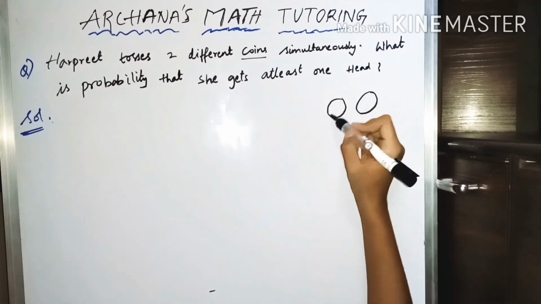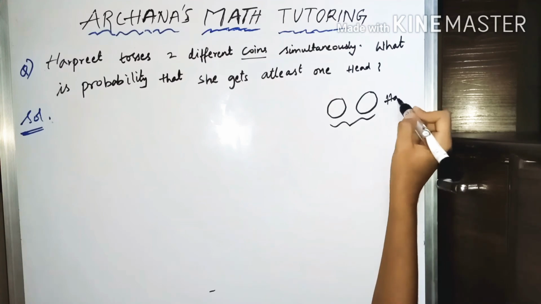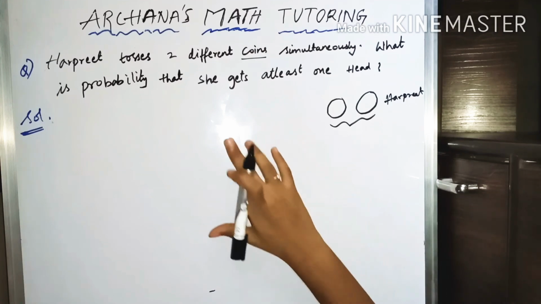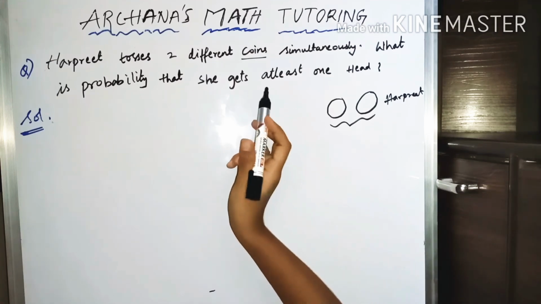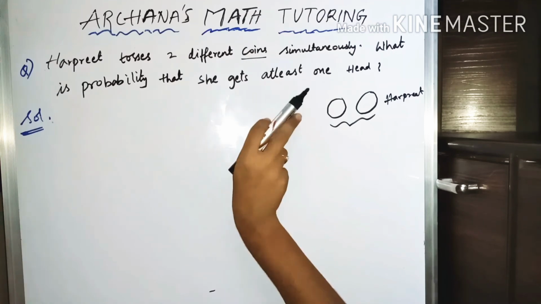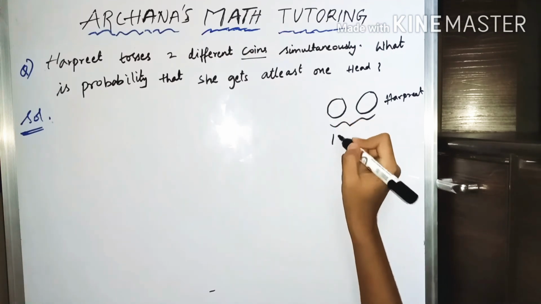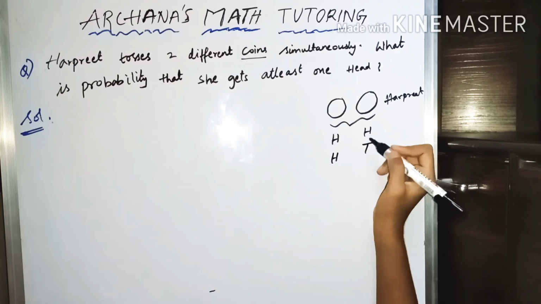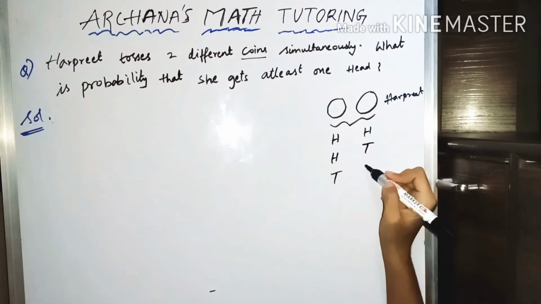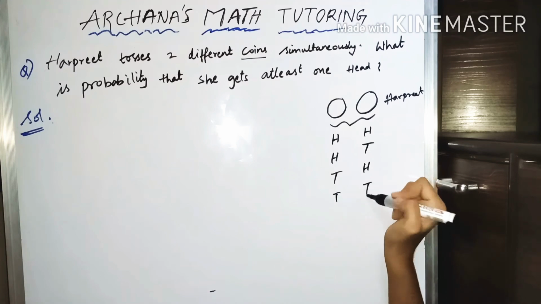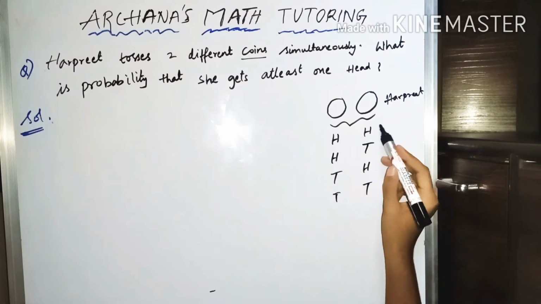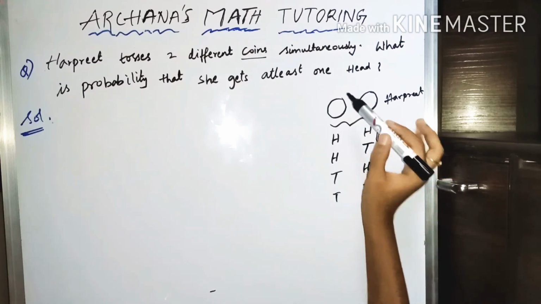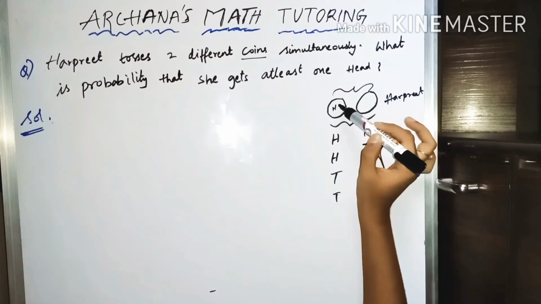So now say these are the 2 coins which Harpreet is going to toss. Now we should check all the possible chances. What is the probability he is asking us to find? That she gets at least 1 head. So if this coin has a head, this can also have a head. If this has a head, this can have a tail. If this coin tosses a tail, this can be a head. If this is tail, this can be a tail. So these are all the possible combinations. If we are given 2 coins, you will have 4 possible combinations whenever 2 different values are present on the coins.